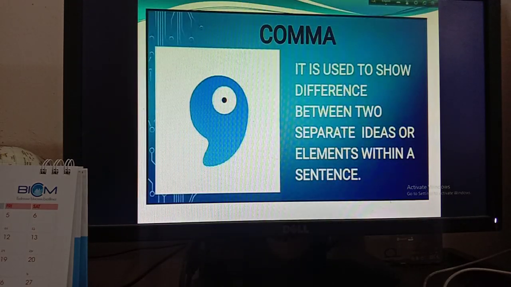Now I am going for comma. Okay, in your copy you have to write like this. There will be a headline like this. Then you can draw a comma like this. Then you will write, it is used to show difference between two separate ideas or elements within a sentence. So we use comma to show difference between two separate ideas or elements within a sentence.